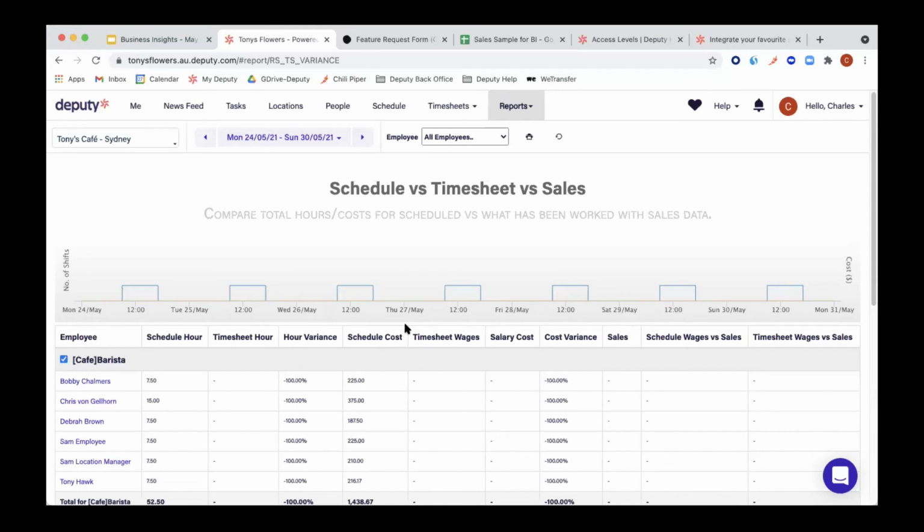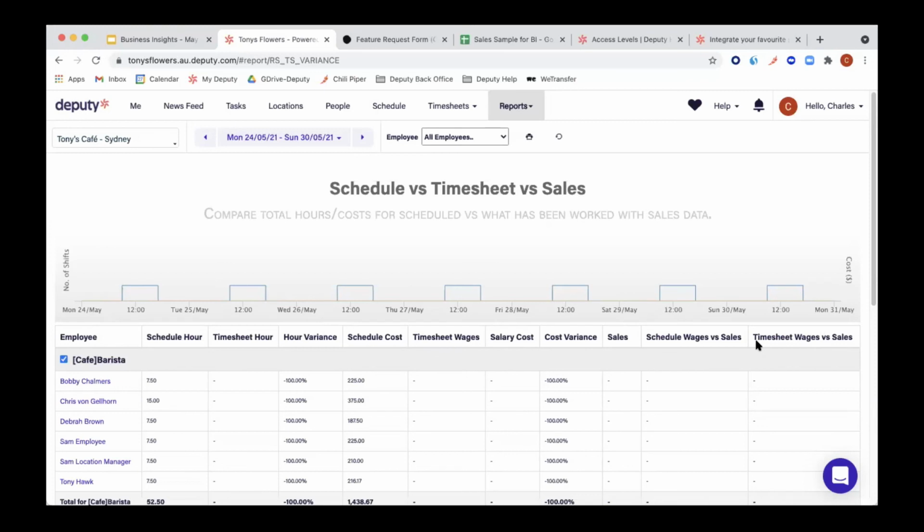So if you want to see the full cost for an area for that specific time frame, you need to add those two together. Very important. And then the last three after cost variance would be the sales, the scheduled wages versus sales, and the timesheet versus sales. Cool.